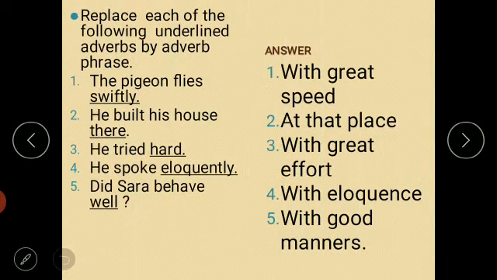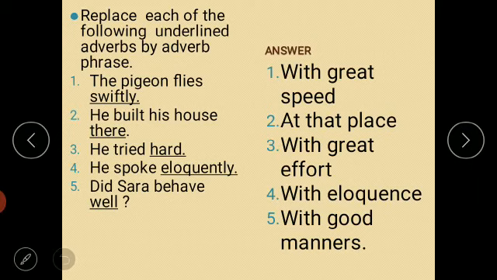Now you have the book exercise of unit number 8, Stopping by Woods on a Snowy Evening. Come to page number 87. This is exercise B. I hope you have a pen or pencil with you so that you can complete the exercise. Replace each of the following underlined adverbs by an adverb phrase. What you are supposed to do? You are supposed to replace the underlined word with an adverb phrase. The underlined words are adverbs. You are supposed to replace them with an adverb phrase.